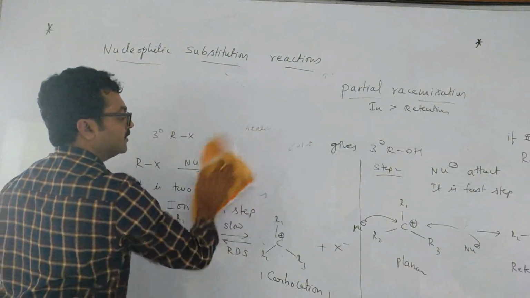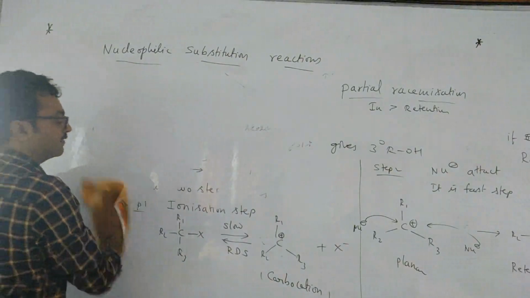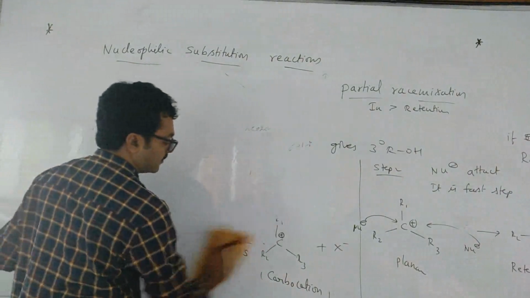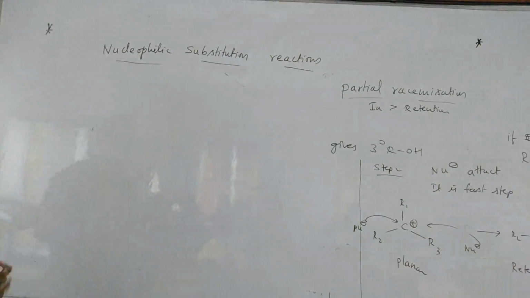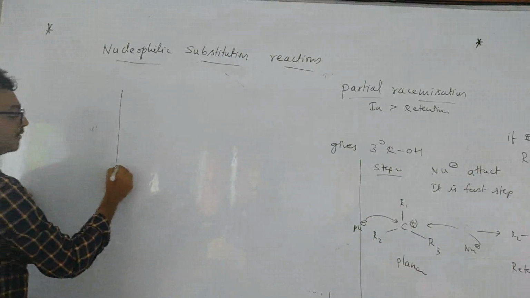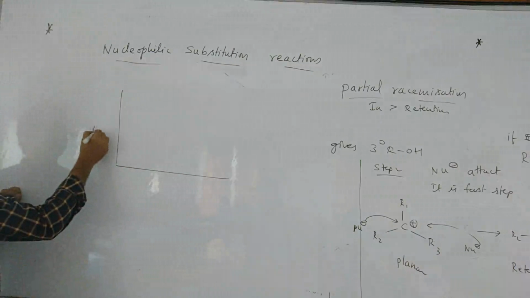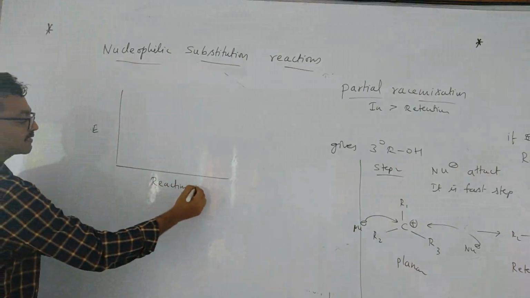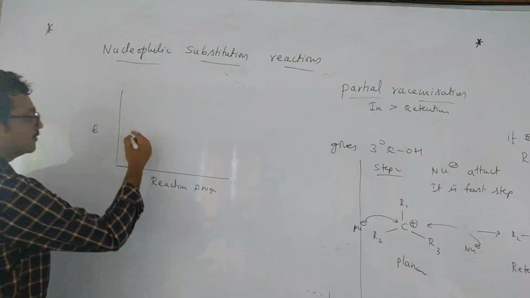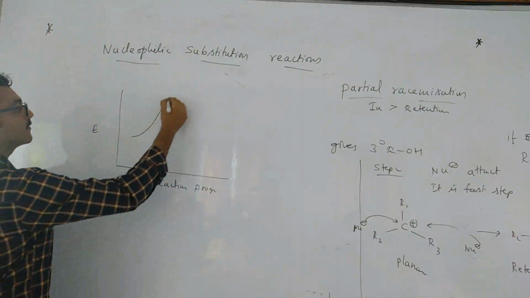Now, I'll tell the graph of this. Then we will see the factors affecting this. So what will be the graph? Energy profile diagram. Here energy and here reaction progress. If you take reaction coordinate or reaction progress, so the graph will be like this.